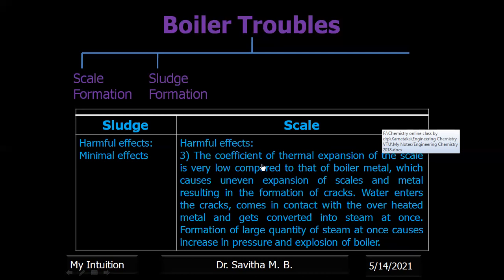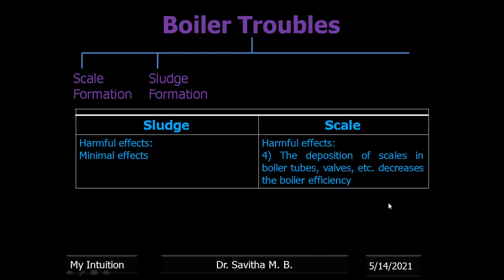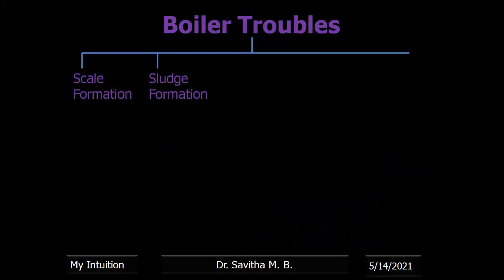When cracks are formed, water seeps into these cracks and comes in contact with the boiler metal, which is overheated because the boiler metal is hot during operation. When the water reaches there, it suddenly gets converted into steam. Sudden formation of a large quantity of steam causes an increase in pressure and may also lead to explosion of the boiler. The deposition of scales in the boiler tubes, valves, etc. also decreases the boiler efficiency. Scale and sludge we have discussed.